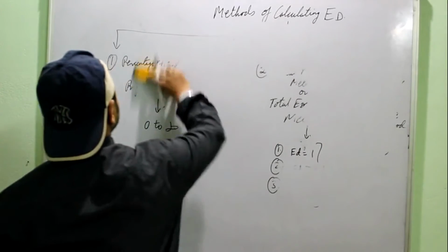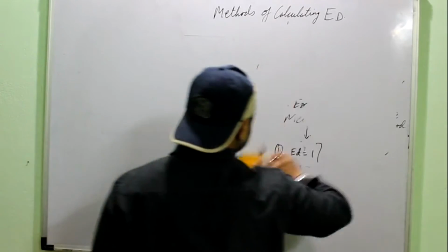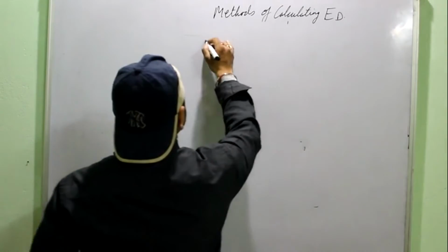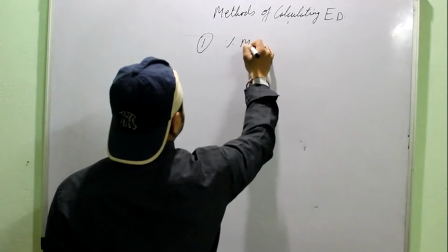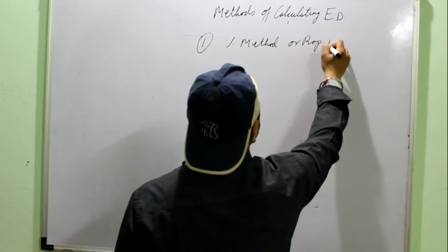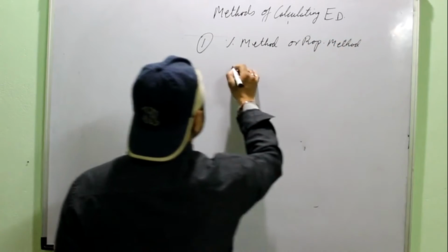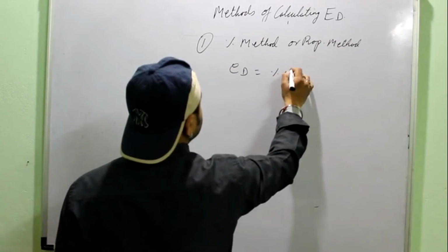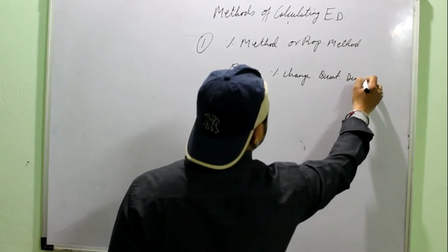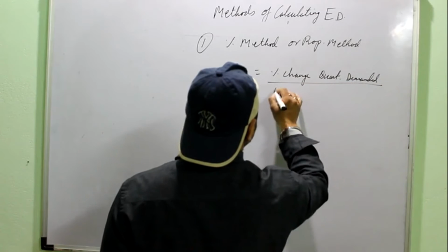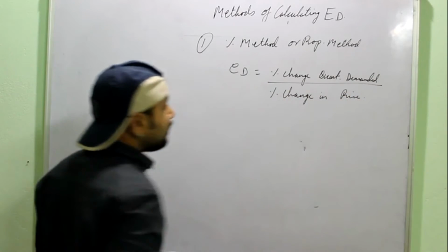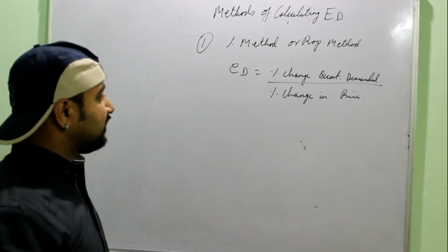So now we'll be studying the first method, the percentage method or the proportionate method. Under this method we use the formula: percentage change in quantity demanded upon percentage change in price, right? Simply we are comparing the change in quantity and change in price, so we can come to know